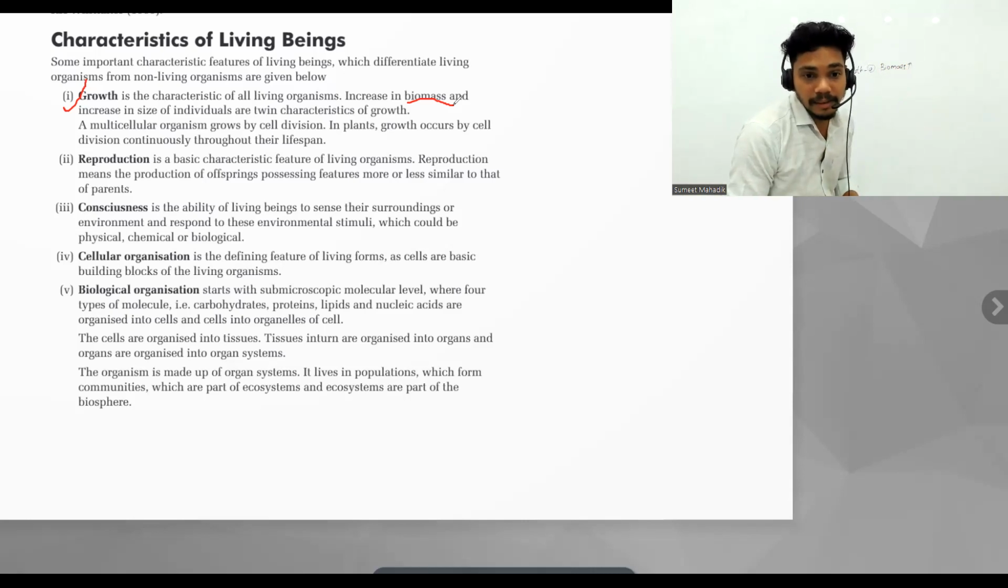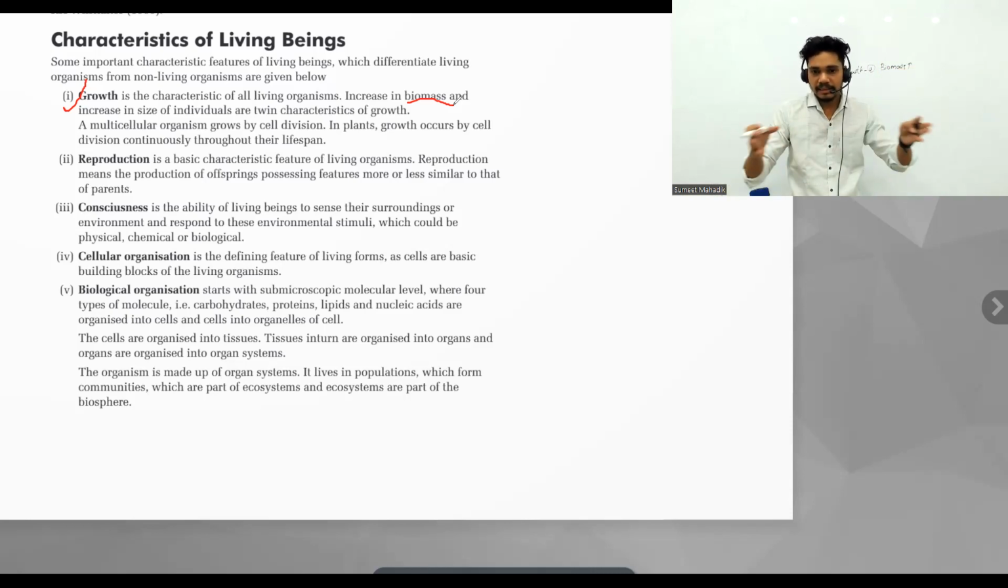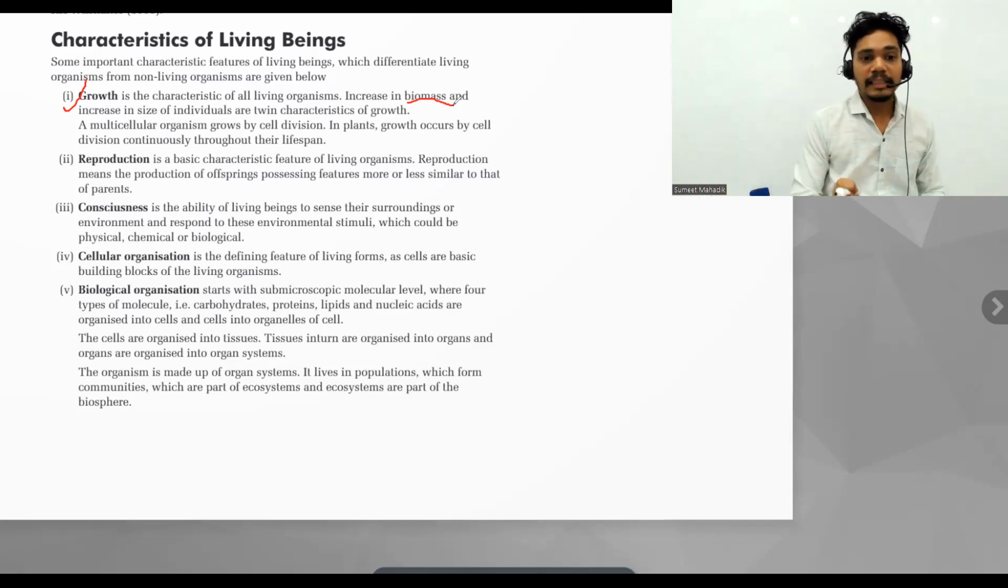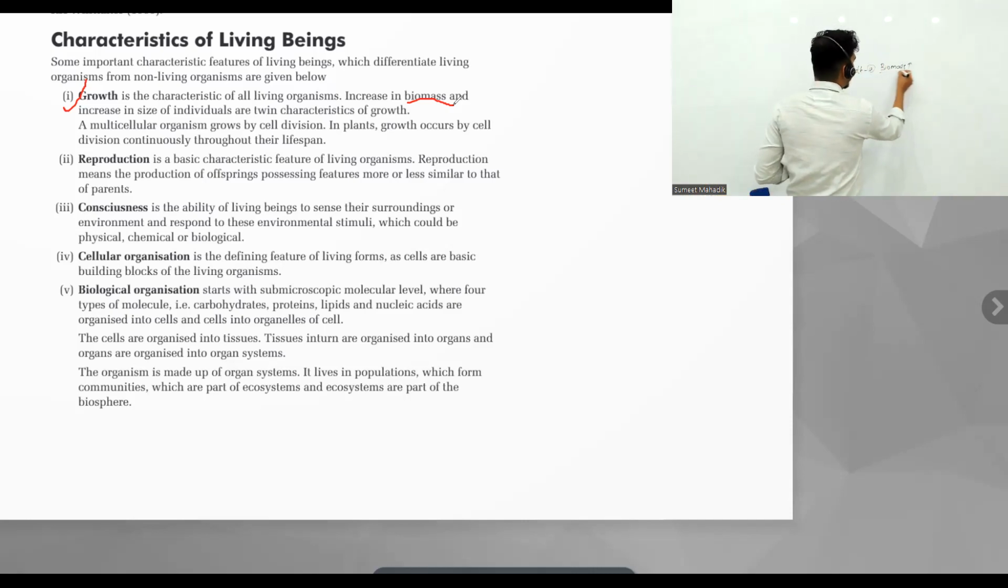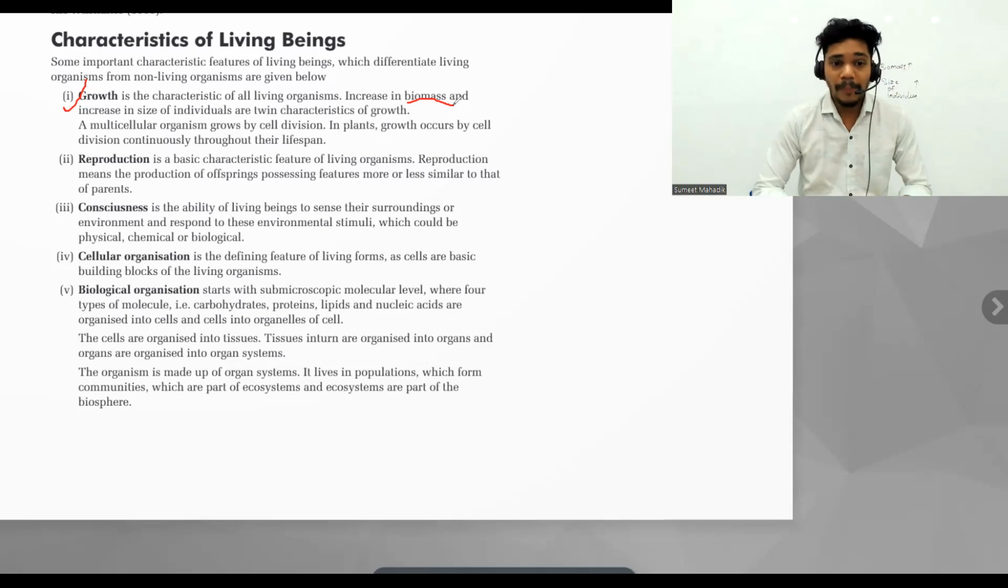Okay, the second characteristic of growth is what? See, if the biomass is increasing, it means cells are increasing, so definitely cells are undergoing growth, right? And increase in the size of the individual. If the biomass is increasing, then the size of the individual is also increasing. So increment in the biomass and increment in the size of the individual is termed as a growth characteristic.